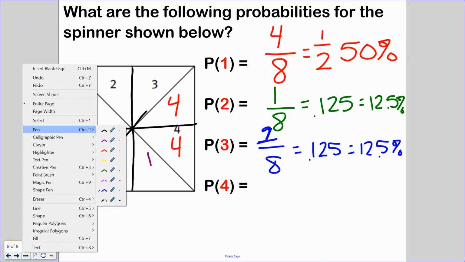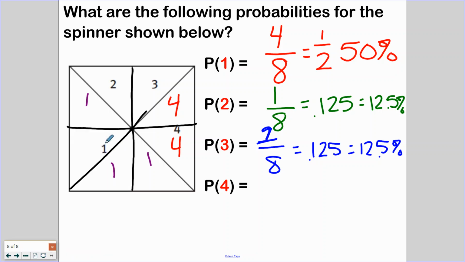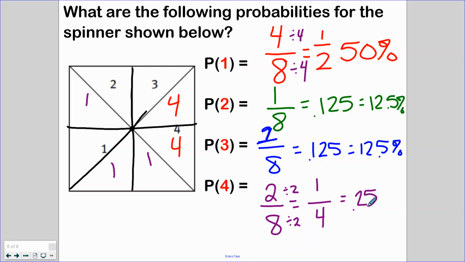All right, and then my last one here is 4. What are my chances of, my probability of getting a 4? I'm sorry, I'm used to saying chance here. Once again, there are 8 sections and there are 2 out of the 8. Well, you can simplify that. Divide both top and bottom by 2. Here I divided top and bottom by 4, sorry. And that gave me 1/4, which we know 1 out of 4 is 0.25 or 25%. And those are the probabilities.